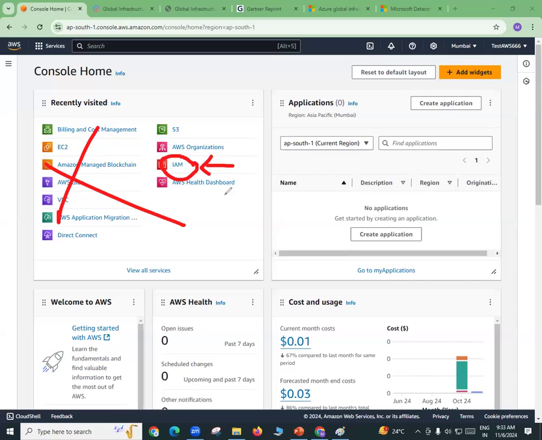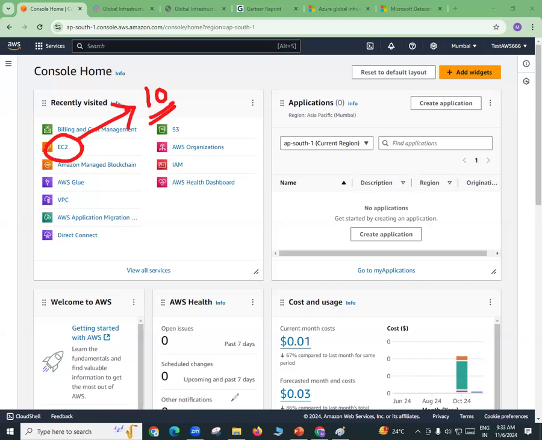See, cloud administration is not one person's job. It is teamwork. There are multiple services companies are using. So for multiple services, they need multiple people. For example, if you go with this EC2, maybe there are, let's say, 10 administrators who are working on one EC2 service.